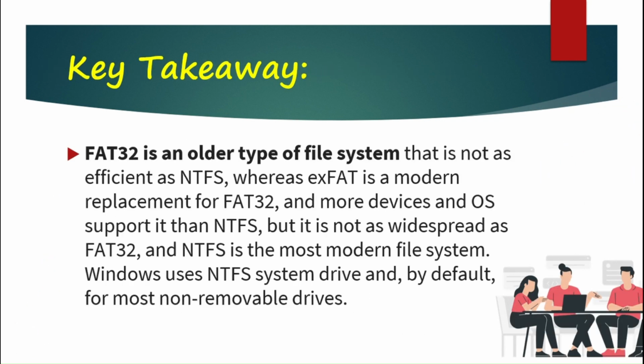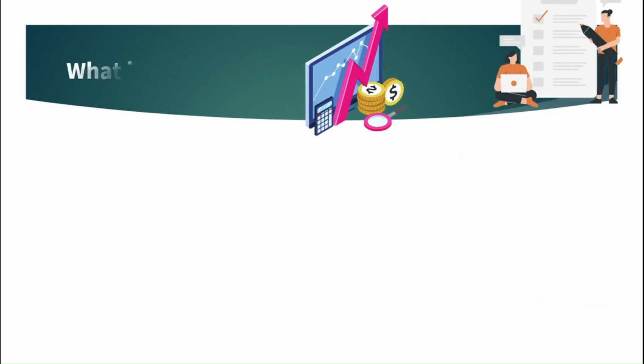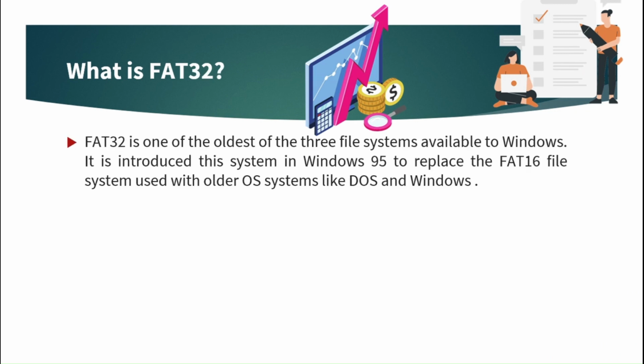FAT32 is an older type of file system that is not as efficient as NTFS, whereas exFAT is a modern replacement for FAT32, and more devices and OS support it than NTFS. But it is not as widespread as FAT32, and NTFS is the most modern file system. Windows uses NTFS for the system drive and, by default, for most non-removable drives. FAT32 is one of the oldest of the 3 file systems available to Windows.